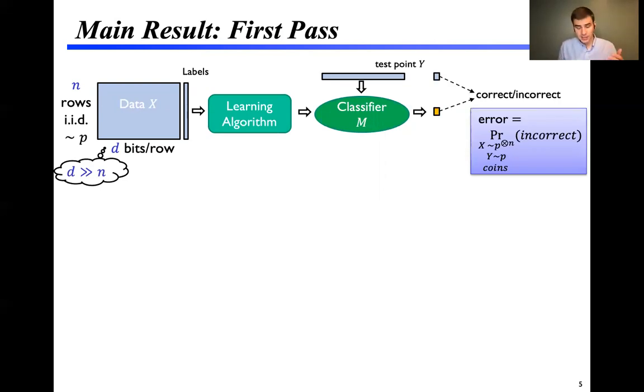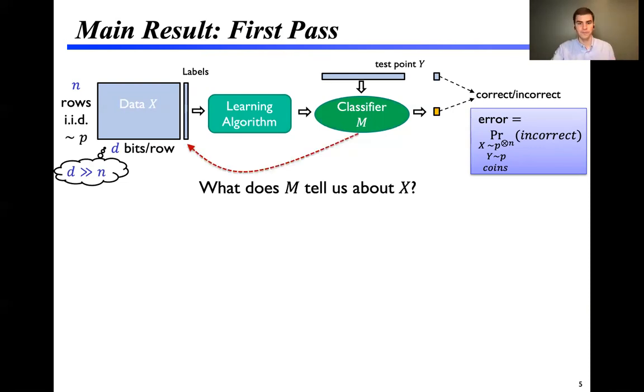The classifier will be tested according to misclassification error. So we'll sample a test point Y from the same distribution, and then judge if M is correct or incorrect on that test point. We'll call the error of the classifier the probability of an incorrect prediction over this whole process, the probability of drawing the data set and the test point and any coins of the algorithm. The central motivating question is, what does the classifier M tell us about the data X?